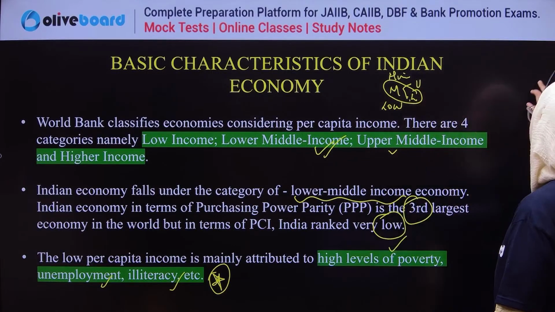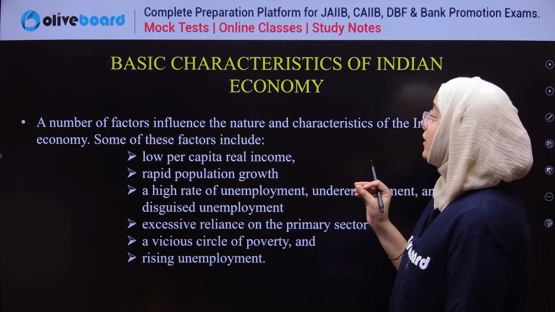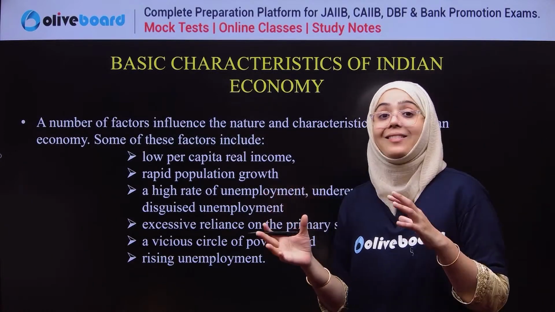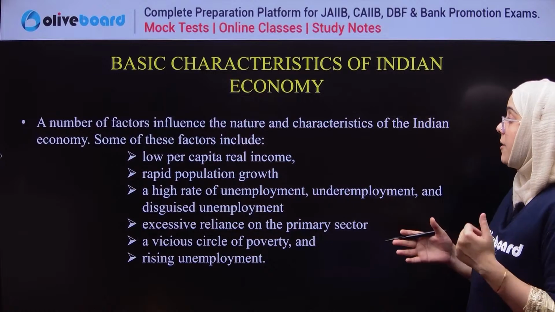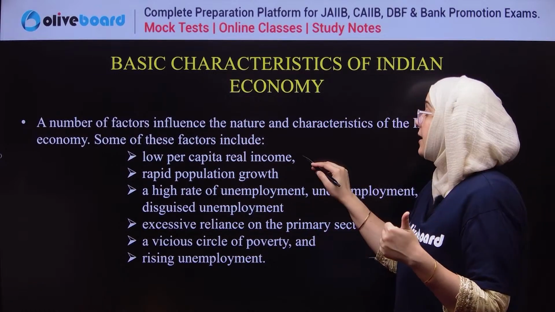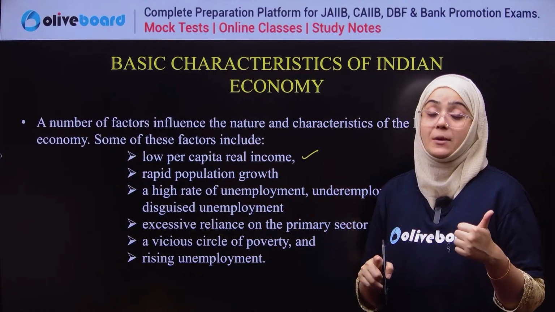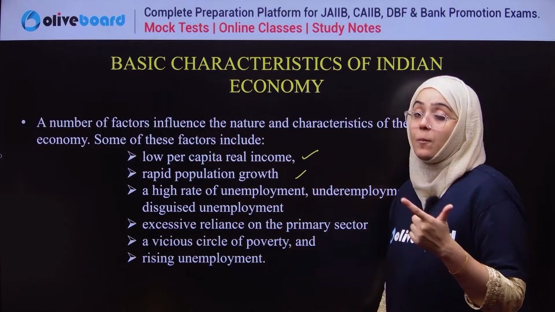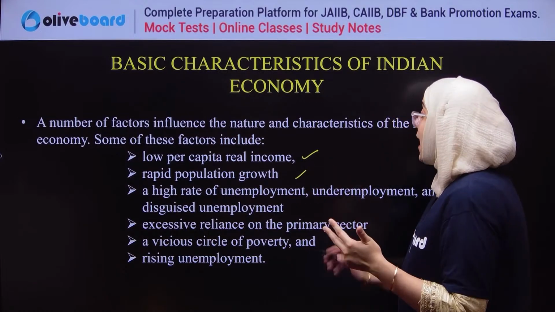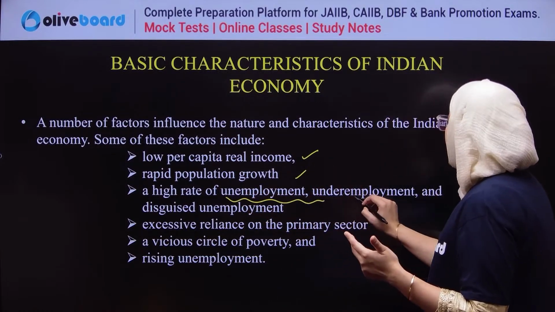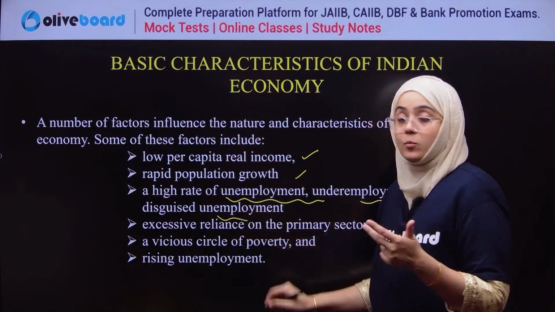Next, if we talk about the summary of the Indian economy, first of all, we have low per capita real income, rapid population growth, and a high rate of unemployment, underemployment, and disguised unemployment.